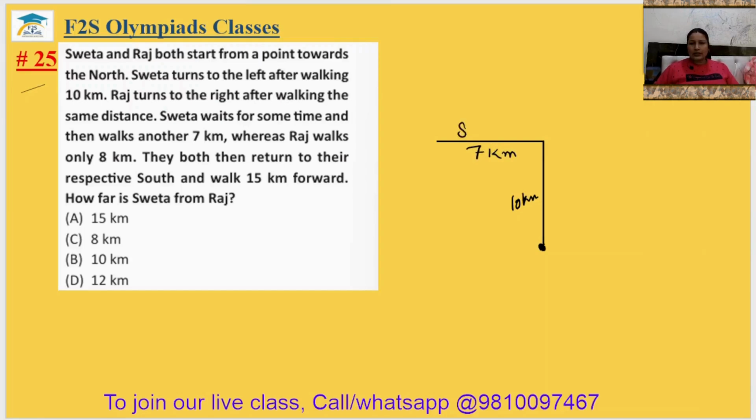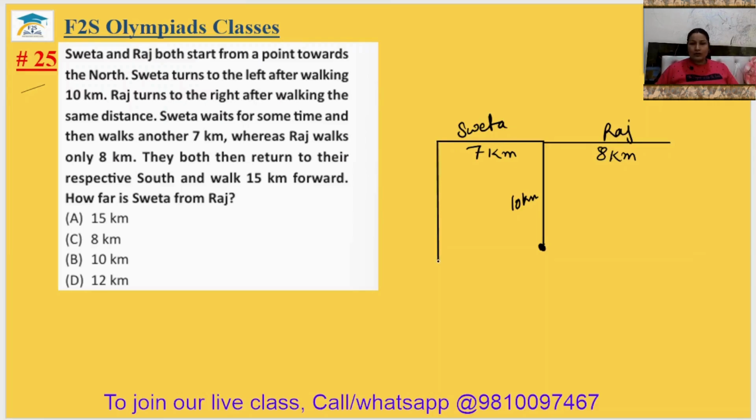I'm just writing here. Raj walked to the right side, opposite of it, and he walked 8 kilometers. This is Raj. After some time walking, means this distance, they both have turned to their south.